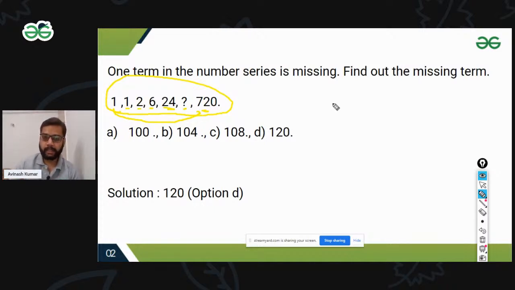I'm writing the terms down: 1, 1, 2, 6, 24, then the missing term, and in the end 720.